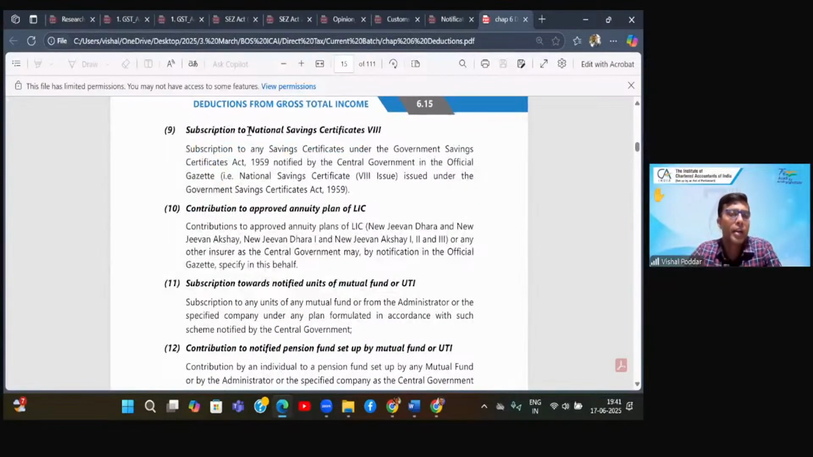Similarly, another very attractive scheme and commonly asked in your paper is the National Savings Certificate. Presently, it is the 8th issue that is going.